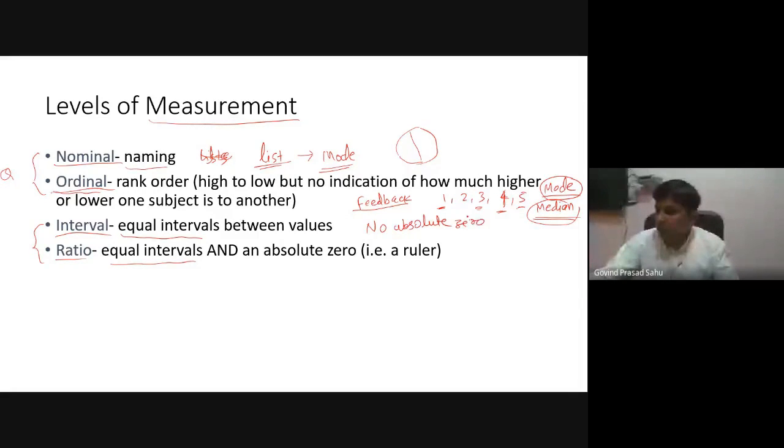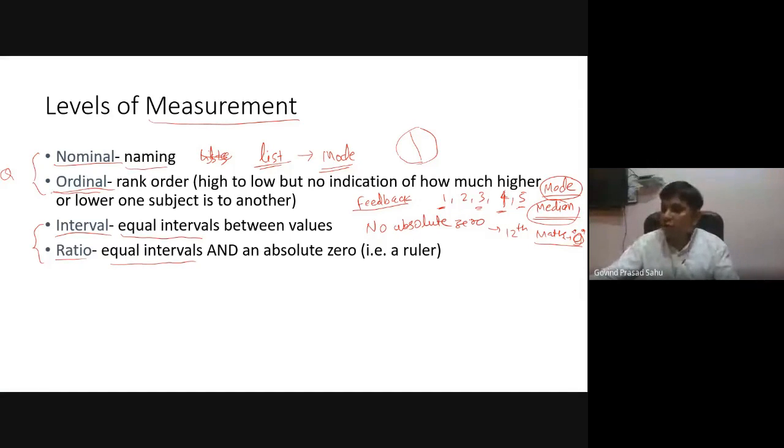Say, for example, in a class 12th maths exam, if the score of some student is 0, does it mean that the student has zero knowledge of mathematics? The answer is no. Everyone has some knowledge of mathematics, but getting a 0 score means it has no absolute zero meaning.